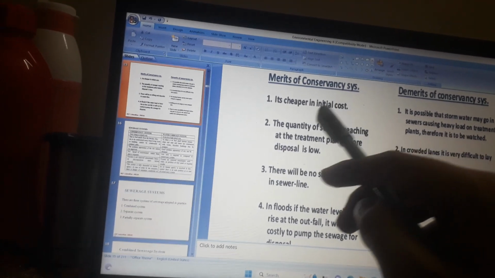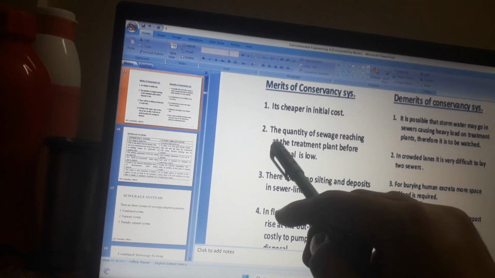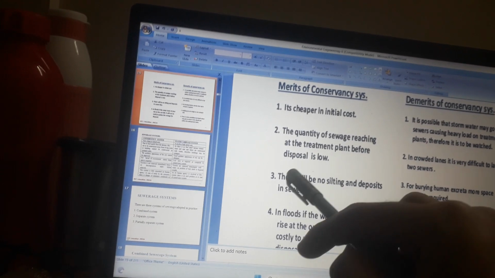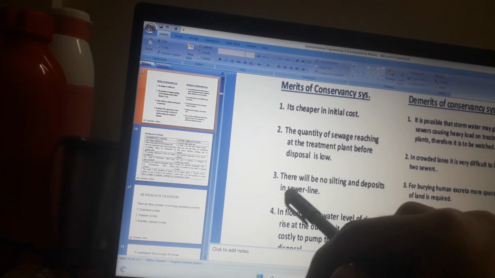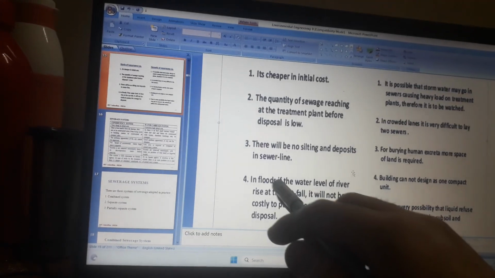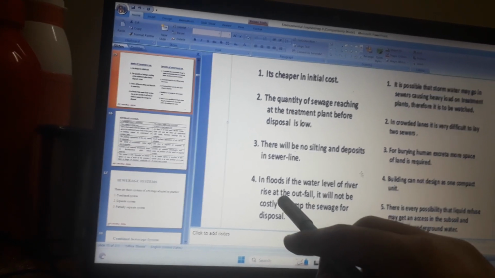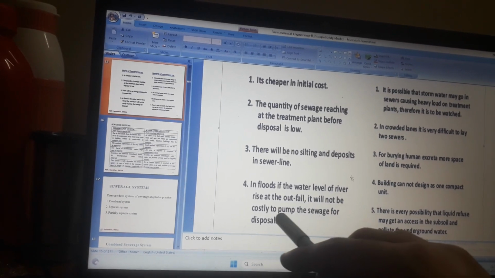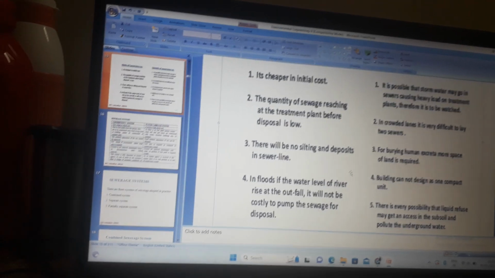The merits of conservation system. It's cheaper in initial cost. The quantity of sewage reaching the treatment plant before the disposal is low. There will be no silting and deposits in the sewer line. In floods, if the water level of the river rises at the outfall, it will not be costly to pump the sewage for the disposal.